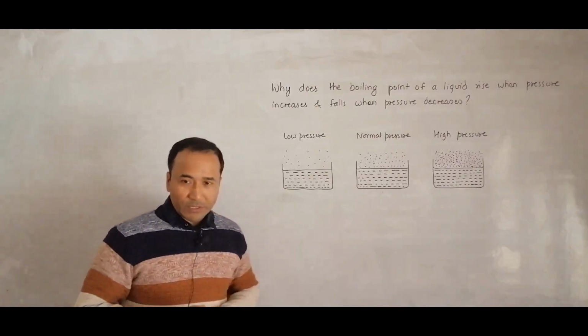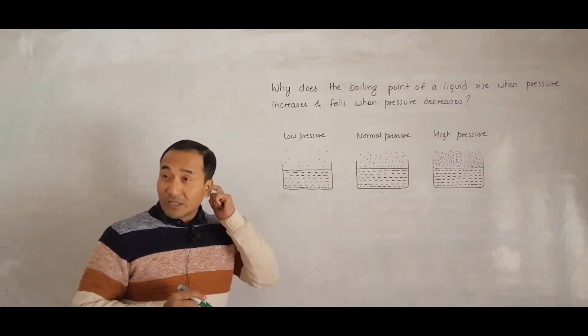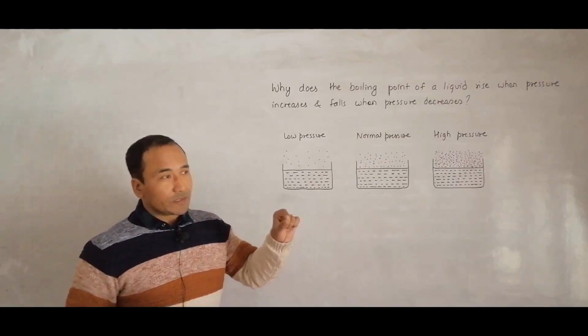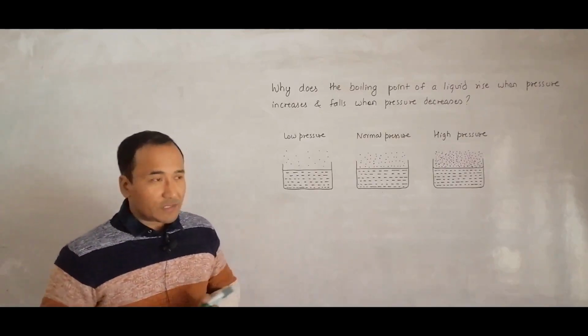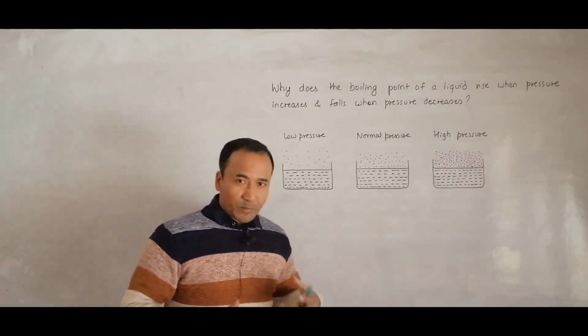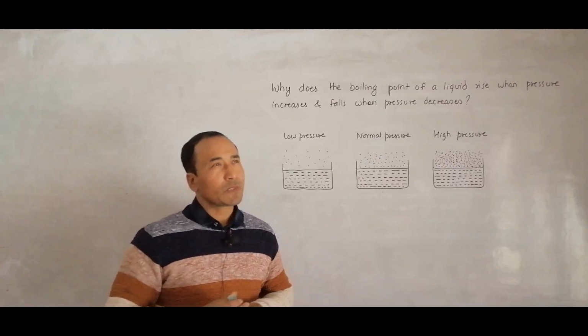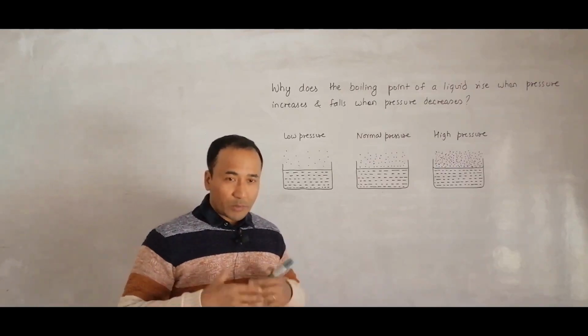So we often see in a pressure cooker, the specifications of a pressure cooker, which say a boiling point or something, temperature 120 degrees Celsius or 121 degrees Celsius. So that means water boils inside a pressure cooker at 120 degrees Celsius, and that is often attributed to proper cooking of the food.